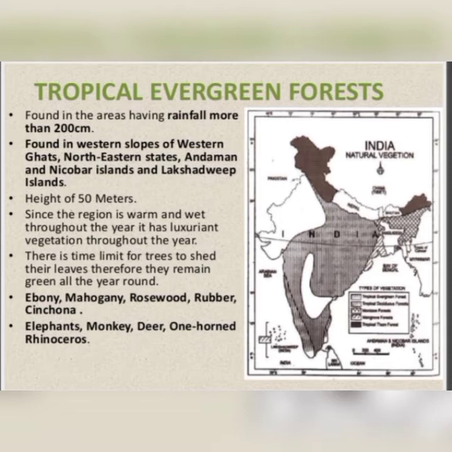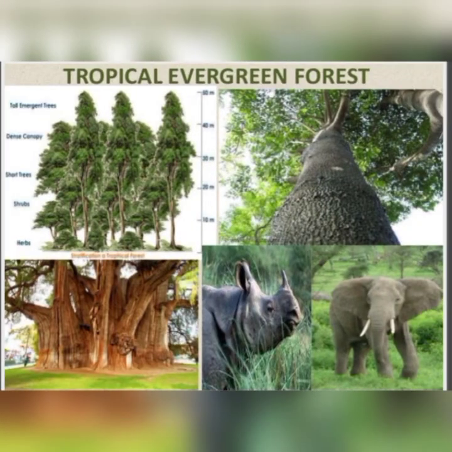Next, mainly the trees of these forests reach a height of near 50 to 60 meters or more. Since the region is warm and wet throughout the year, it has luxuriant vegetation throughout the year. There is no time limit for trees to shed their leaves. Therefore, they remain green all year round, and that's why it's known as evergreen. Mainly under this forest, we can see different types of trees, like ebony, mahogany, rosewood, rubber, cinchona. These are the main trees found in the tropical evergreen forest.